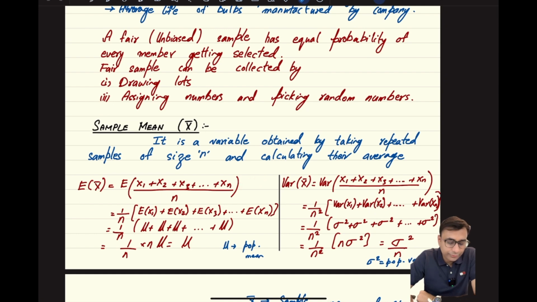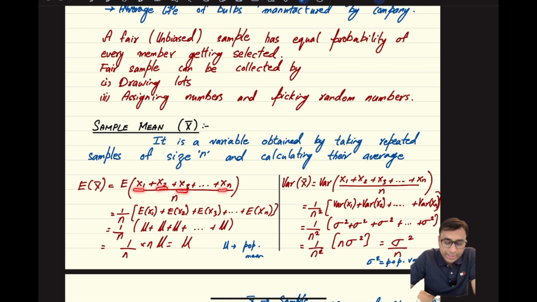If you are finding the expectation of x bar, and x bar itself is x1 plus x2 plus x3 till xn divided by n, then 1 over n can come out because we know that expectation of ax is equal to a times expectation of x.